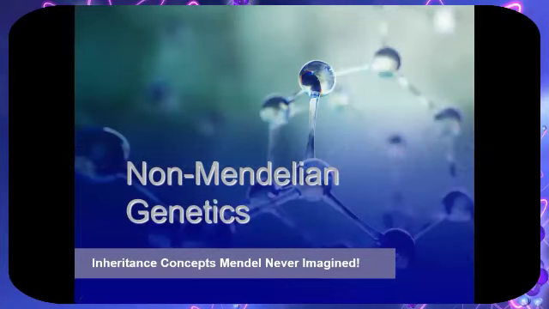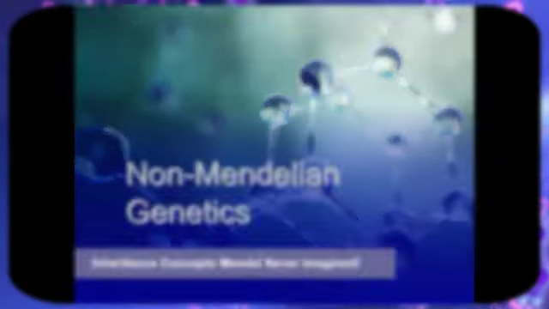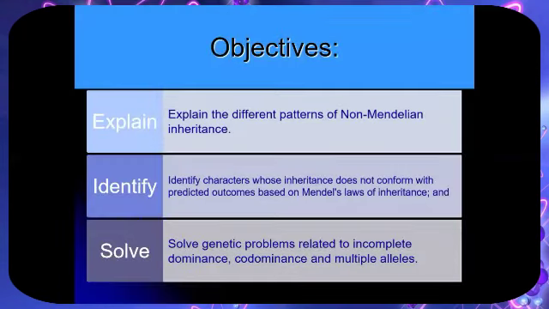Our lesson for today is all about non-Mendelian genetics. These are types of inheritance concepts Mendel never imagined. Our objectives for this day: one, be able to explain the different patterns of non-Mendelian inheritance. Two, identify characters whose inheritance does not conform with predicted outcomes based on Mendel's law of inheritance. And three, solve genetic problems related to incomplete dominance, codominance, and multiple alleles.